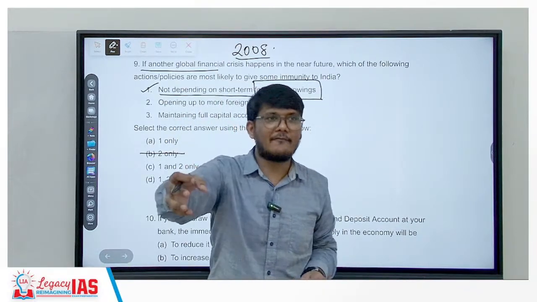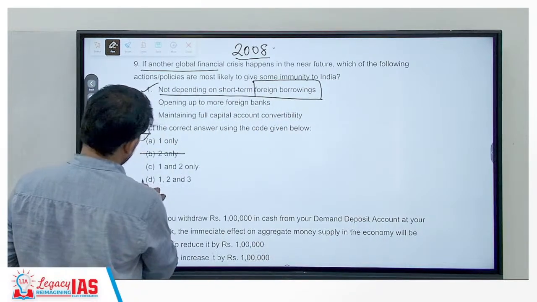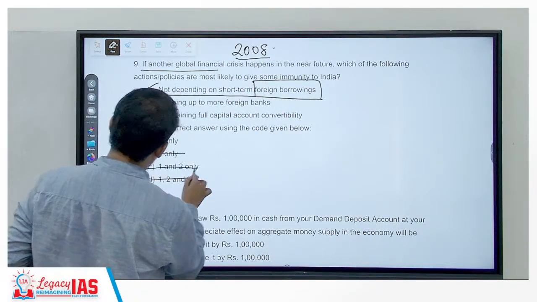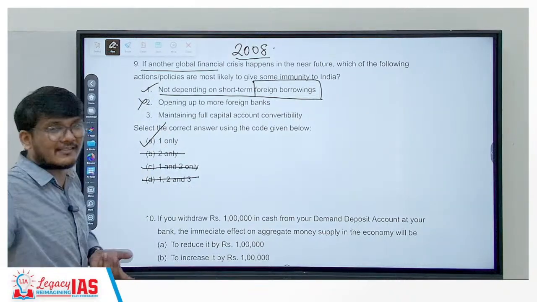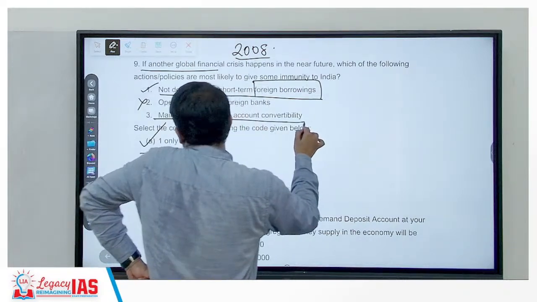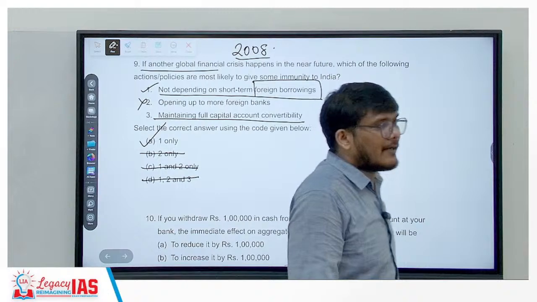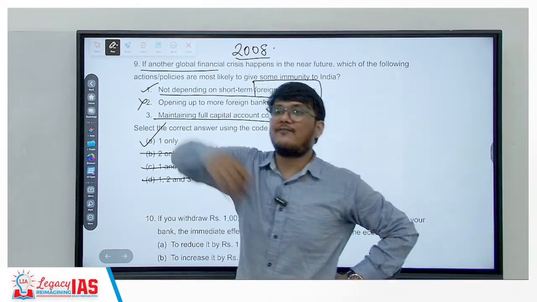Whatever issues they are having, we may also have it. So this is wrong. So 2 is wrong, so this is wrong, this is wrong, we are left with only one option, but still see the third option. Third option says full capital account convertibility. Again, this will not help. If there is full capital account convertibility, the money, the dollars from India will fly away.